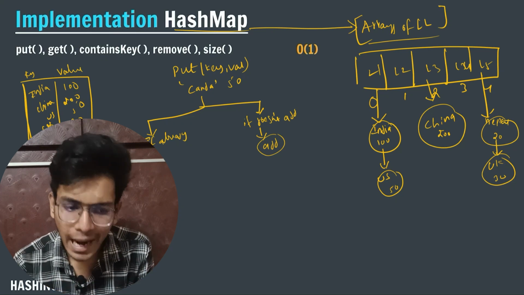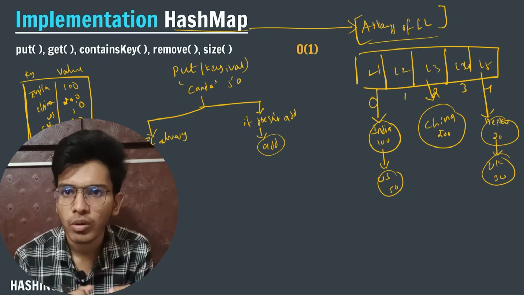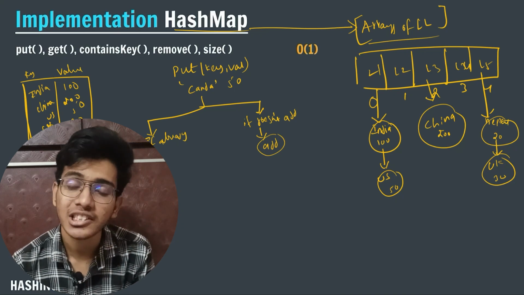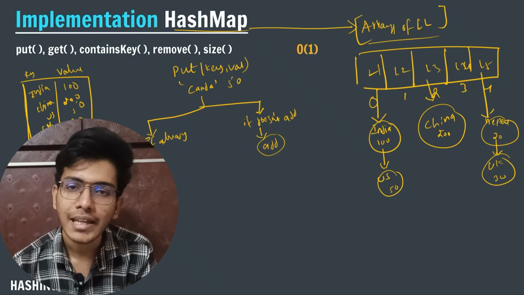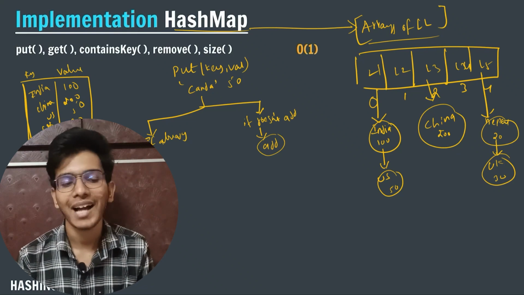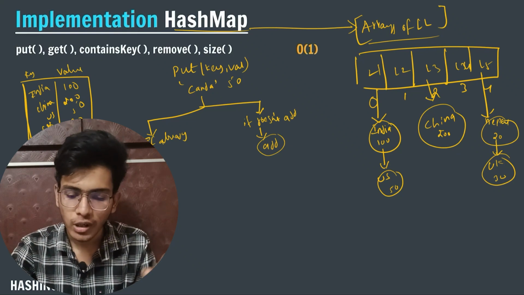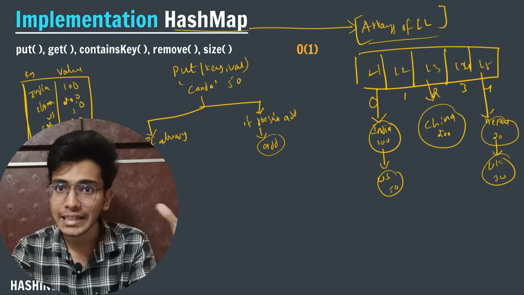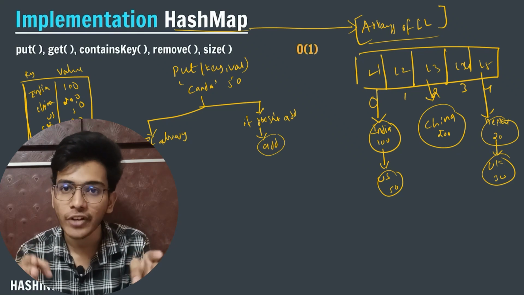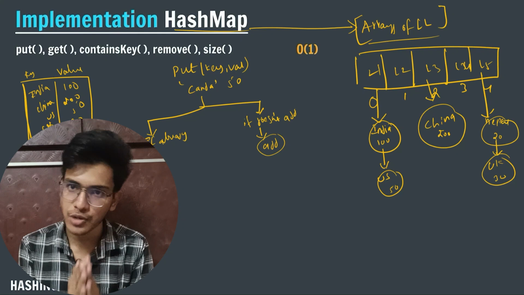Now, to check whether the given key value pair exists in my hash map or not, I use the concept of hashing. I have told you that hashing is used to convert one data type into another data type. This can be done using a function, and the function name is hash function.